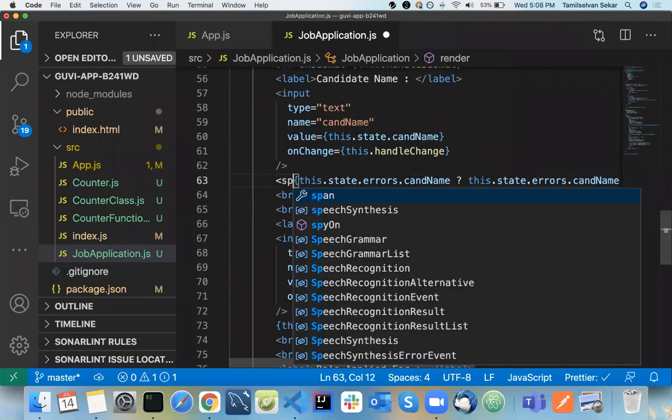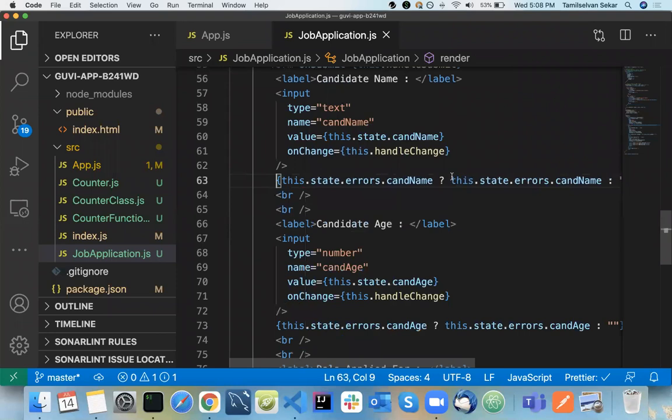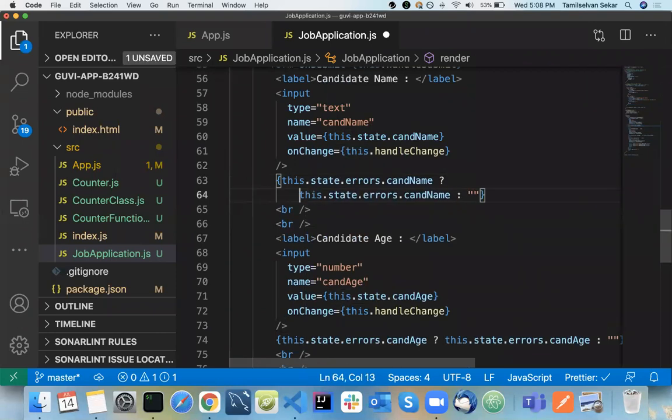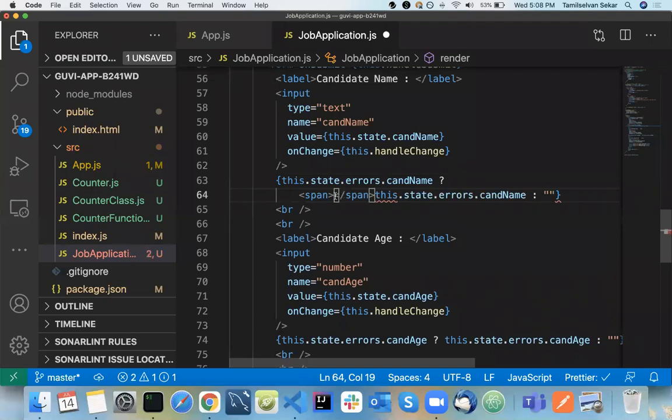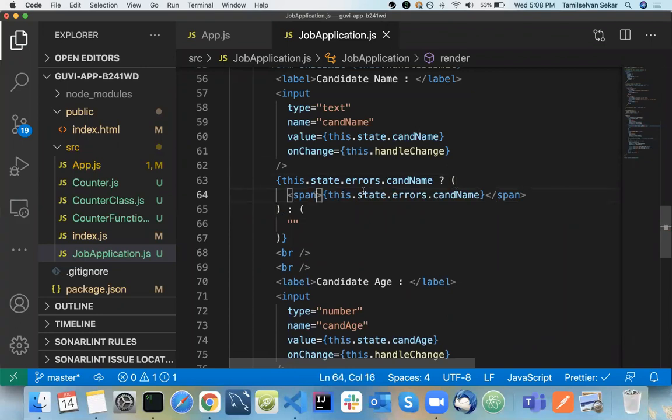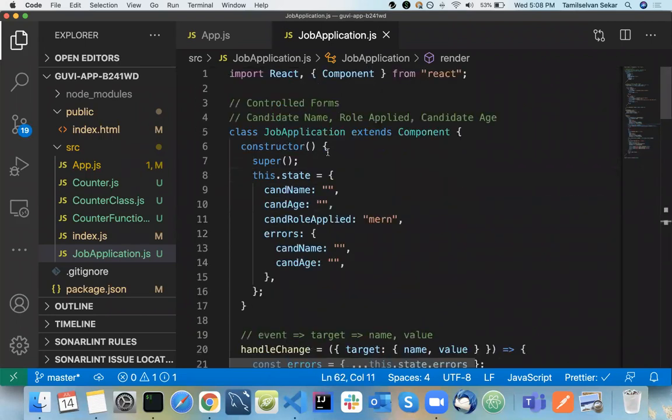So for example, suppose I have a span tag here. Since you asked, each and every error message I will have in a span tag here. For this particular span tag, you can add a className, something like red, and show it in red. You can add CSS to each and every element.